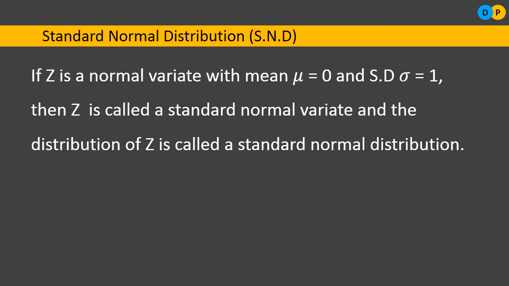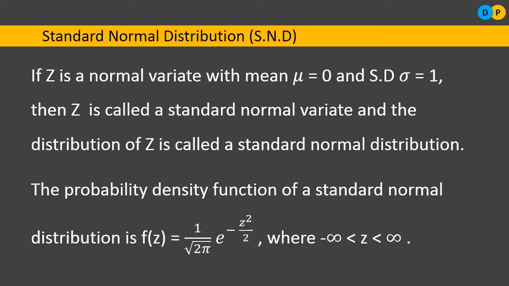Once you consider mean equal to 0 and standard deviation equal to 1, we will come up with a new distribution that is called standard normal distribution, where z will be a standard normal variate, and the distribution of all these z's is referred to as standard normal distribution. So here, what will be the standard normal distribution density, how does it look like.